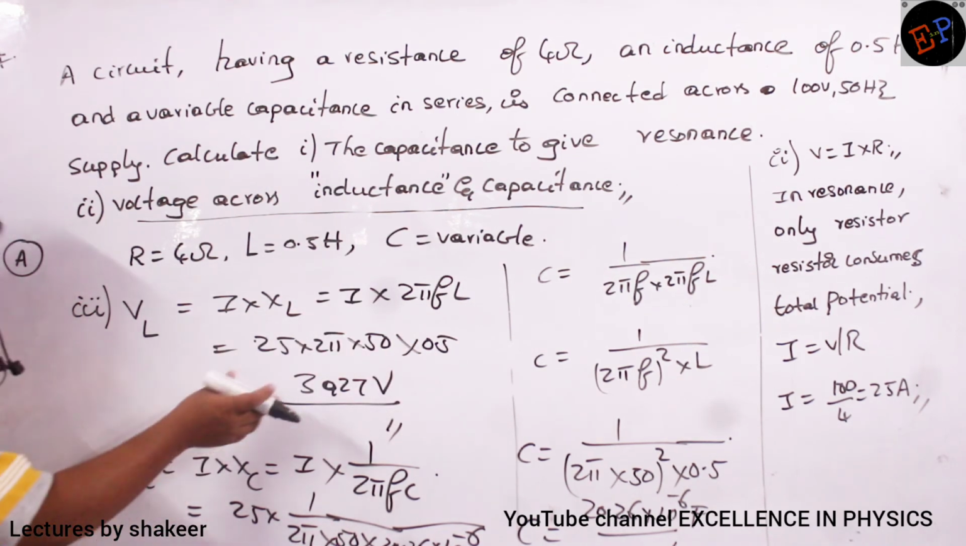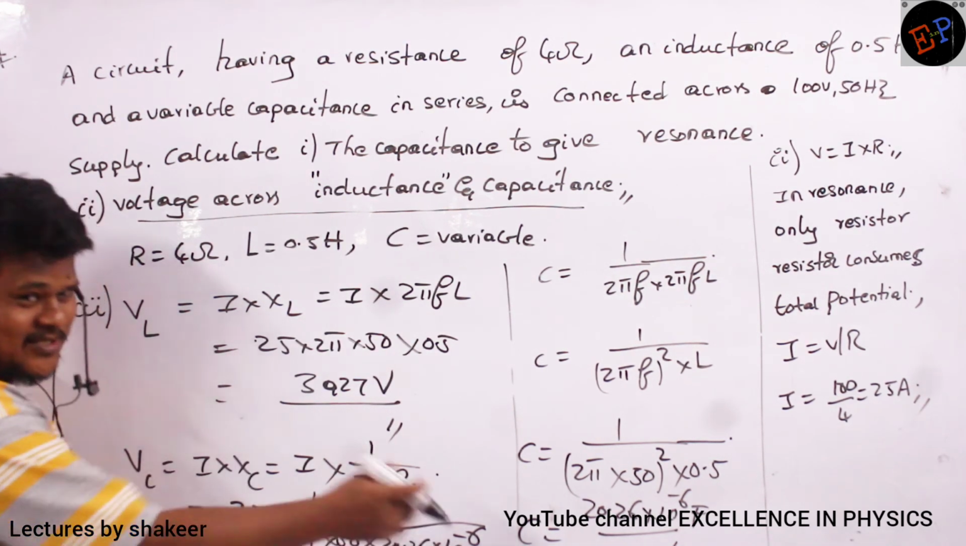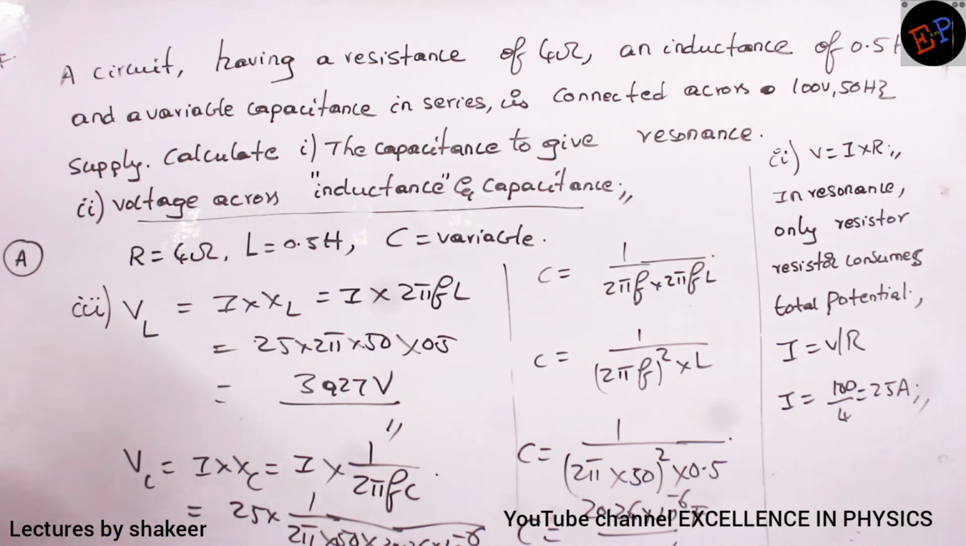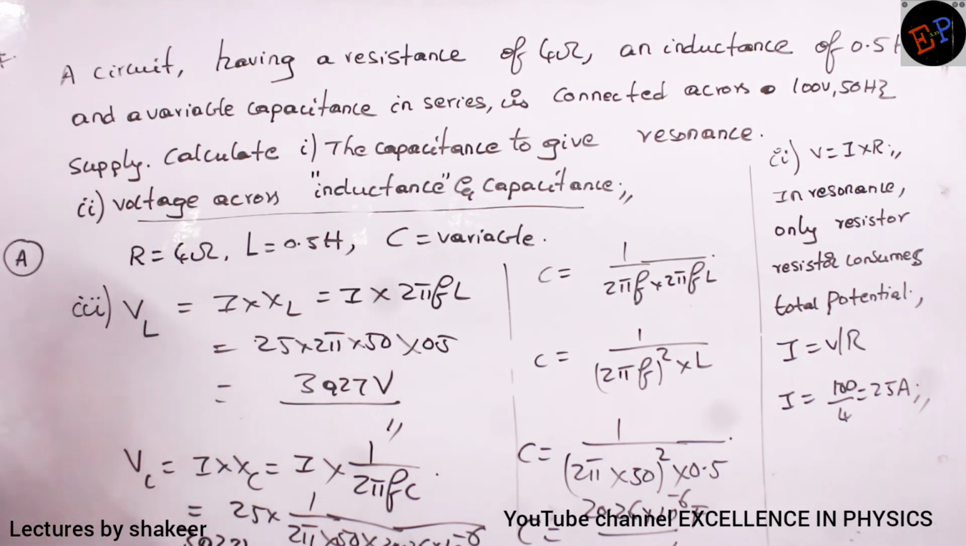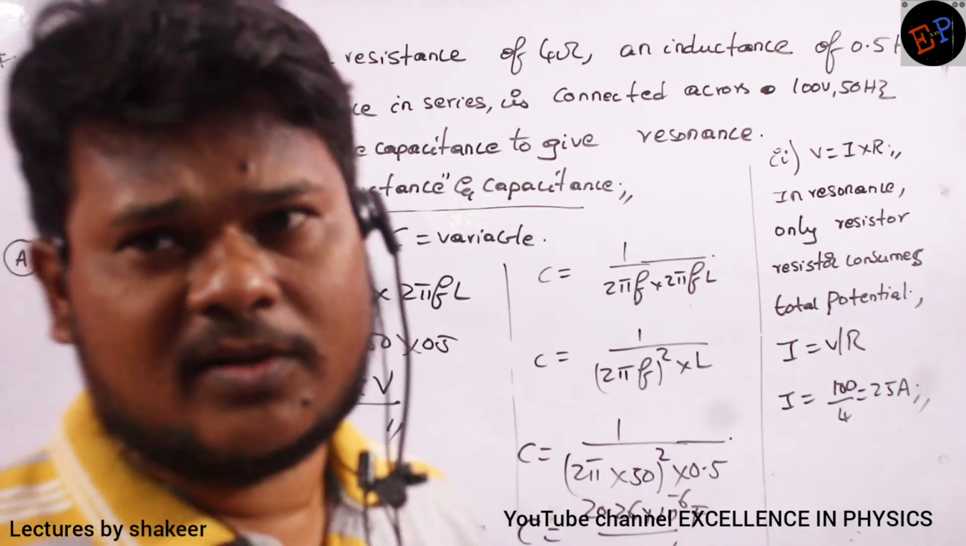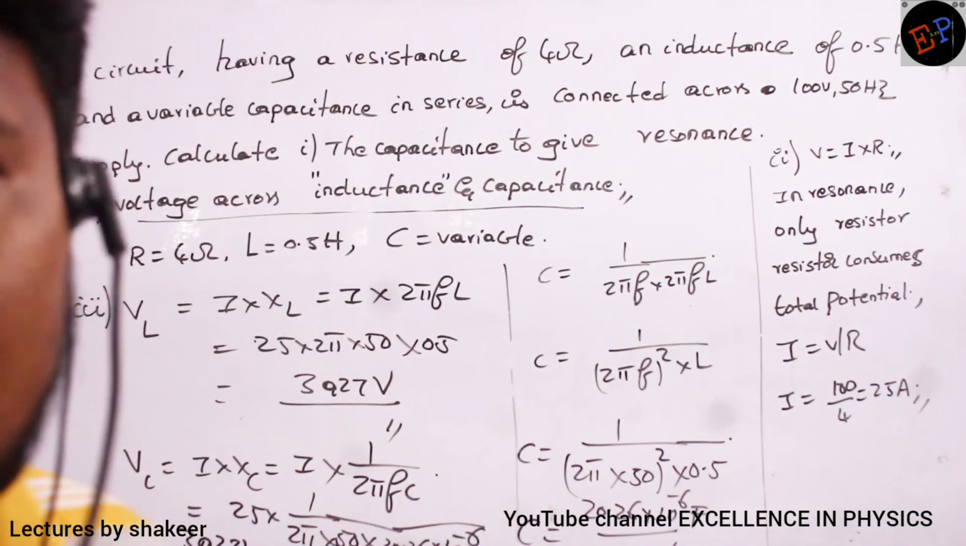Don't get confused by doing this and then that and getting the same answer again. Directly you can write 3927 volts, because the circuit is in resonance. Whatever the potential drop across the inductor, the same potential will be across the capacitor also. So this is our problem. This is the end of the topic called alternating currents.